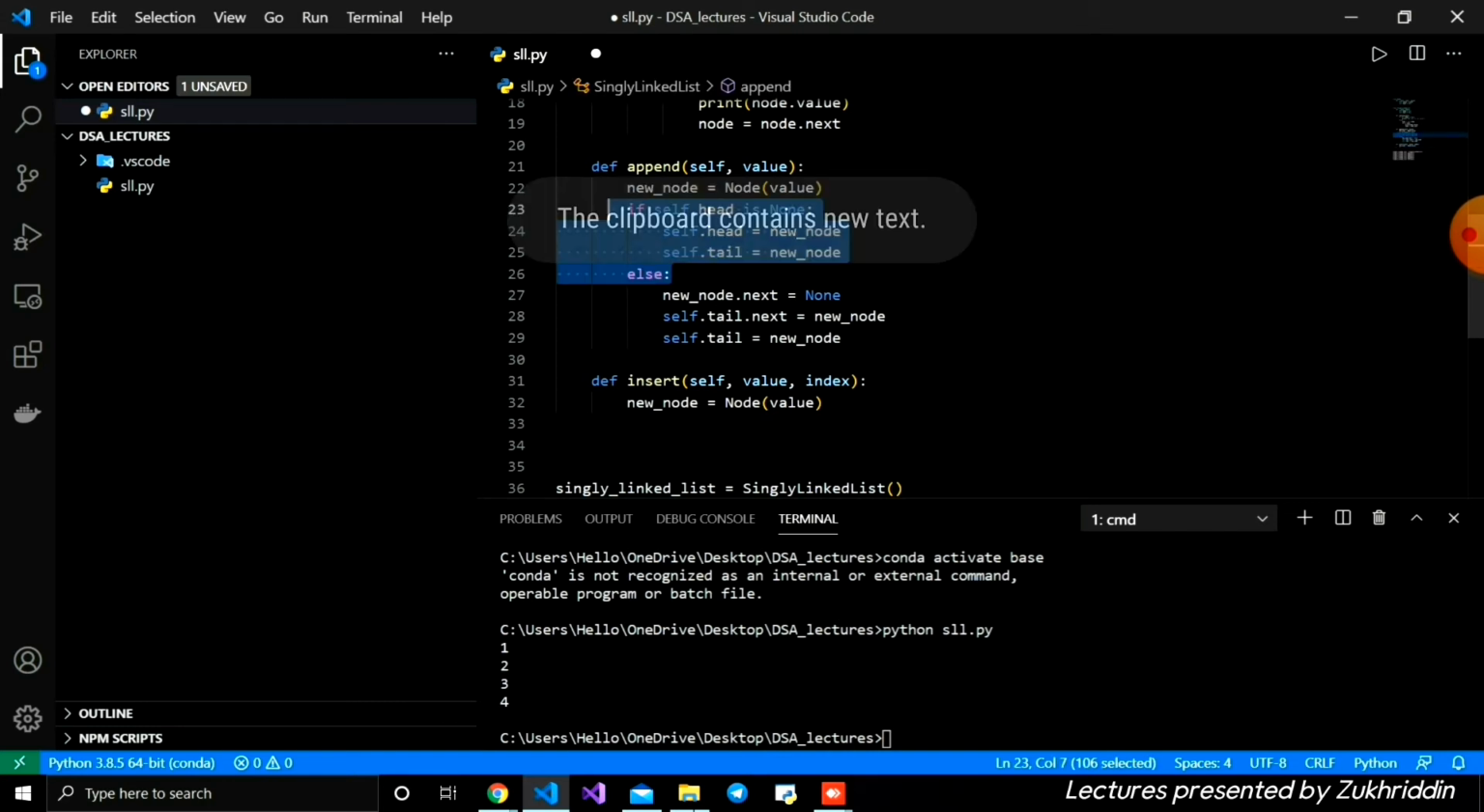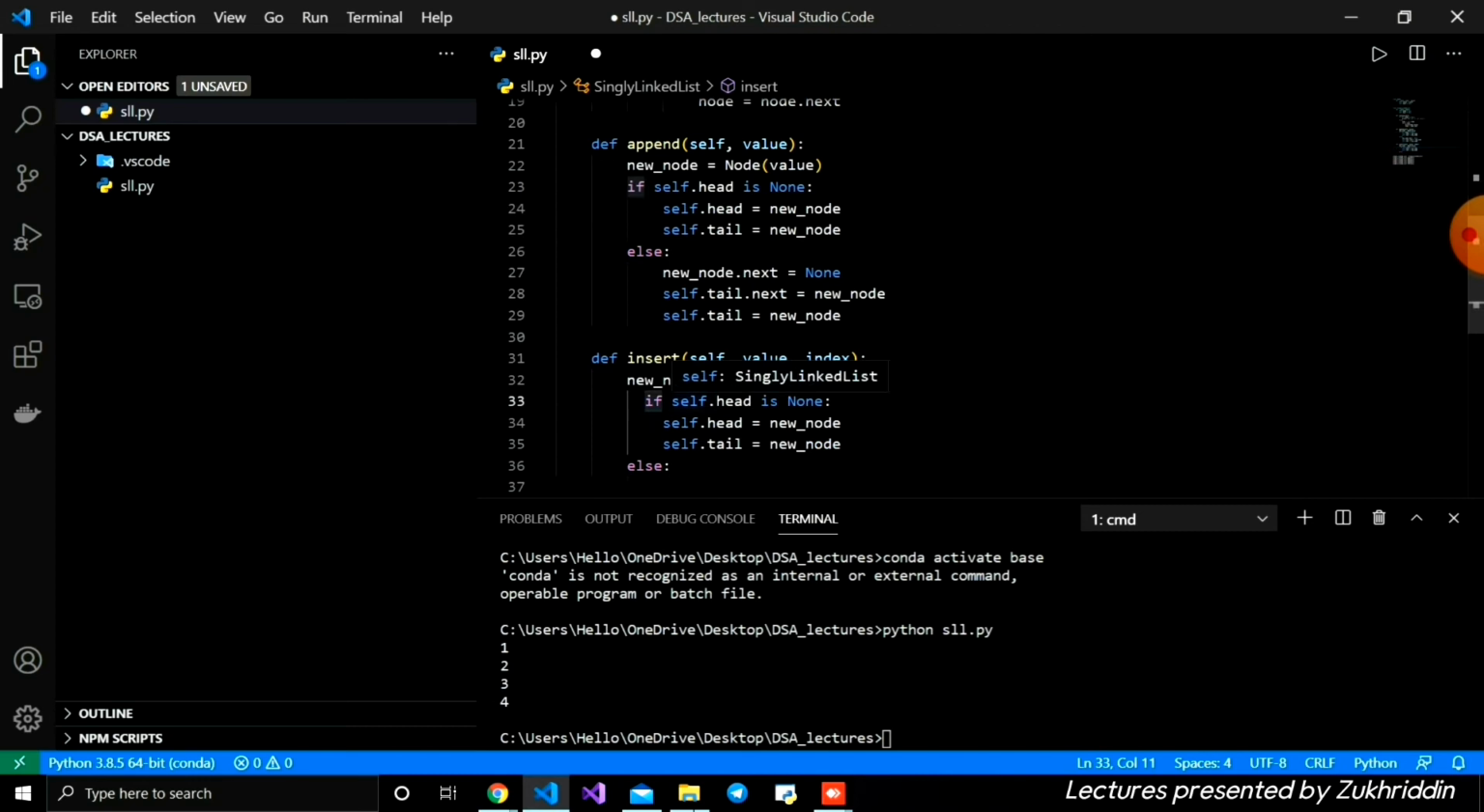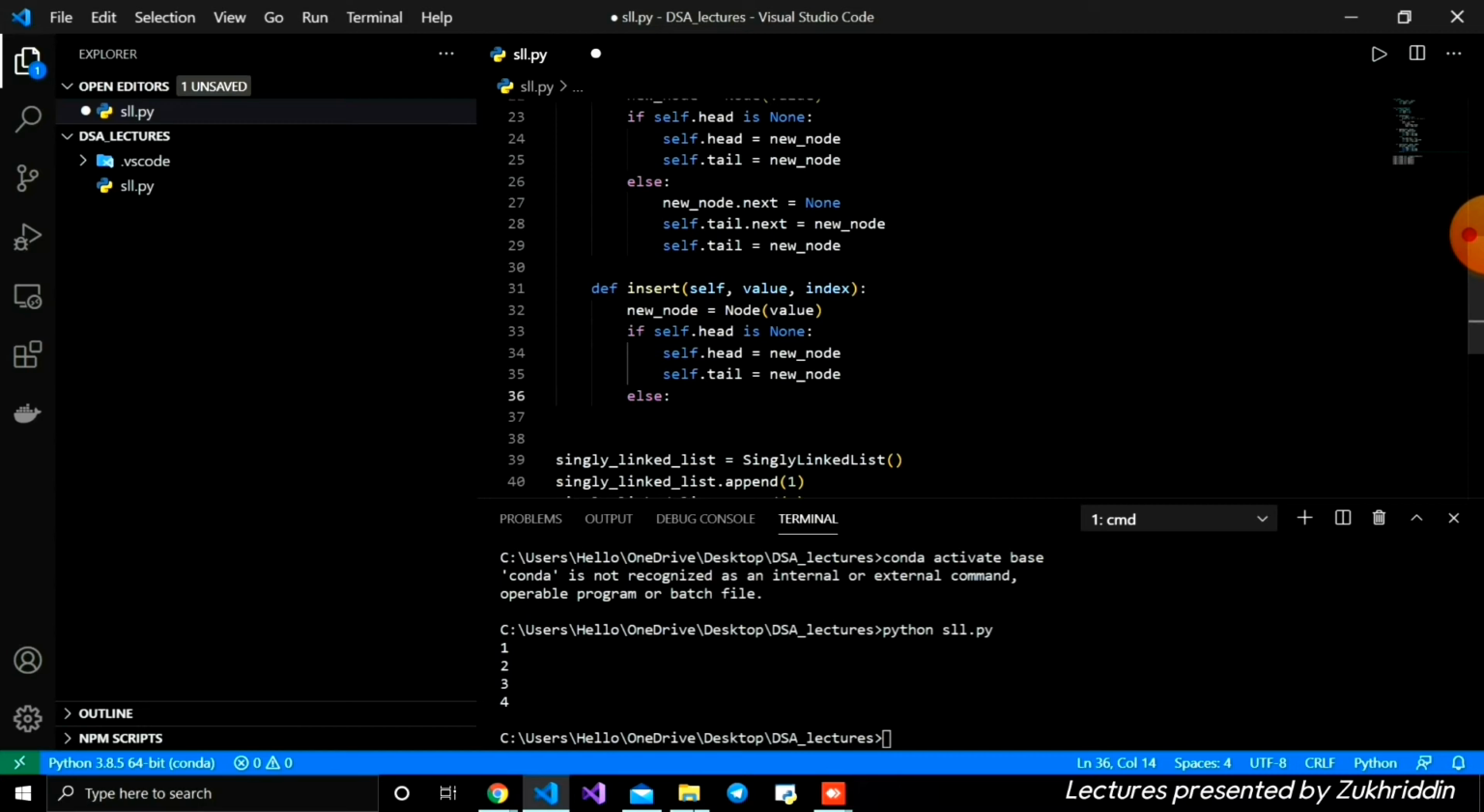We're going to copy and paste it here, because this code is the same, because we need to check if there are no nodes. Yes, we need to add to the beginning, and head and tail are equal to the new node, like this. And if there are nodes, in this case we have 4 nodes, we need to write the logic.